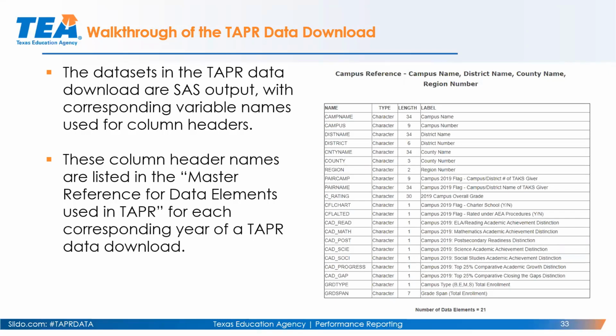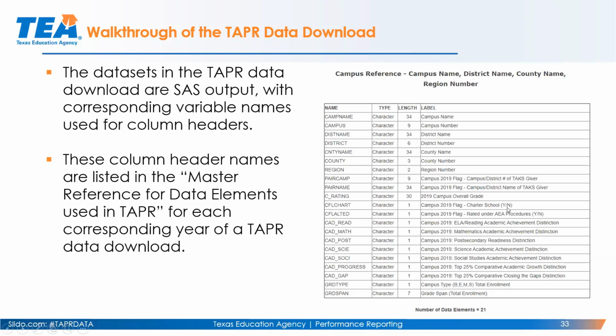For example, we were just looking at the campus reference information, and there were specific column header codes, for example, CFLCHART. That code for that column header corresponds to that specific label of what that variable name is, which is, in this case, the Campus 2019 flag for a charter school, yes or no.